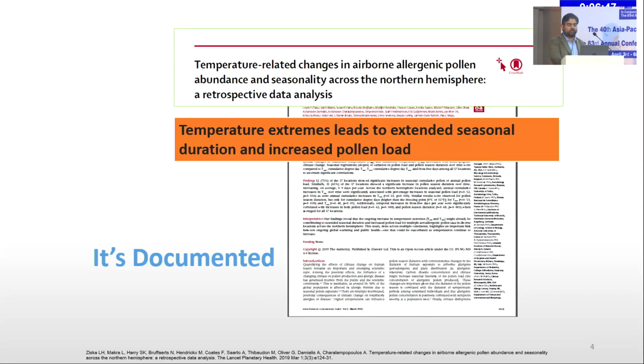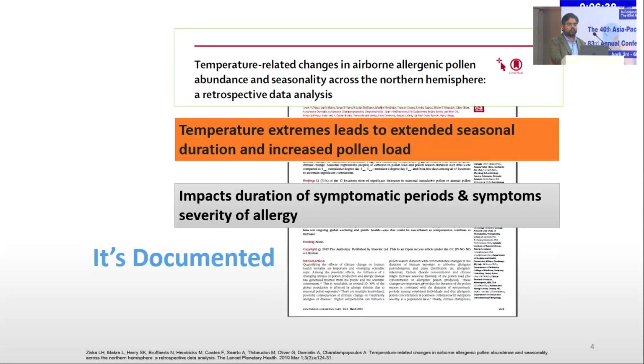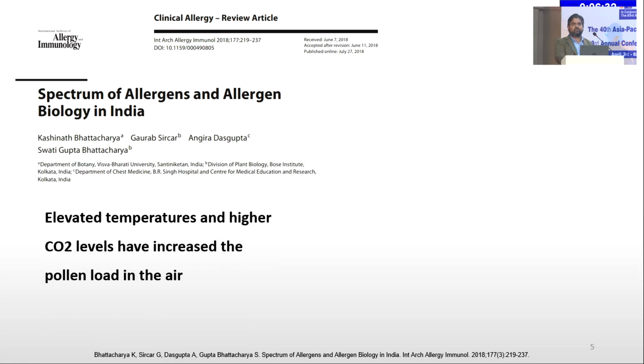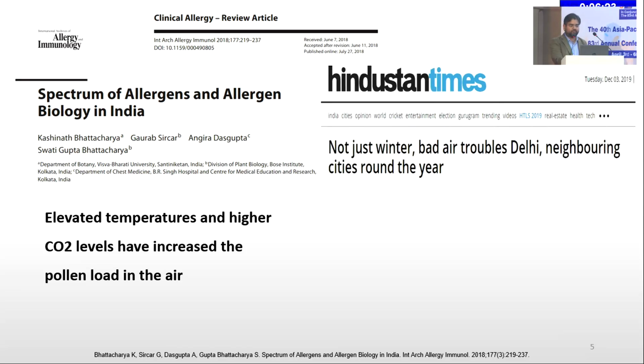These temperature extremes, as we see in summer, lead to extended seasonal duration and increased pollen load in the environment. So it can impact the duration of symptomatic periods and the severity of the allergy. Elevated temperatures and high CO2 levels have increased the pollen load in the air, and this directly leads to the symptoms of the allergy.